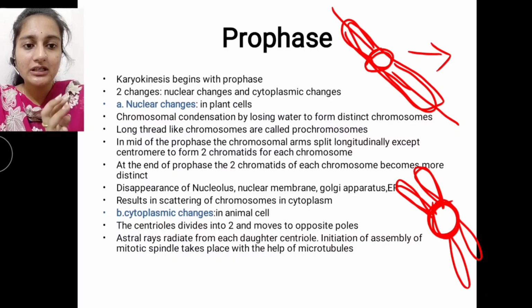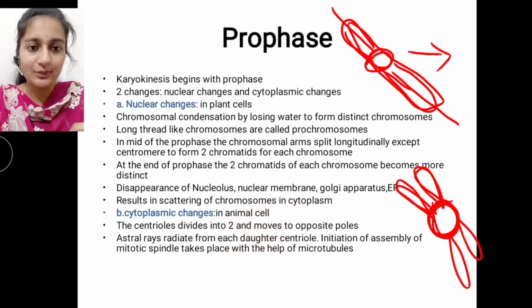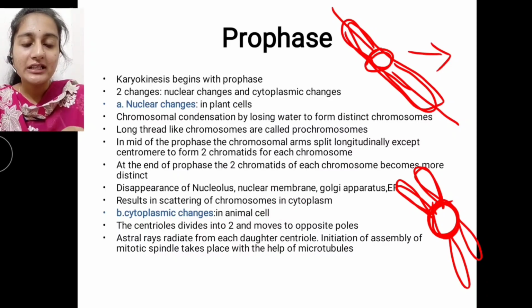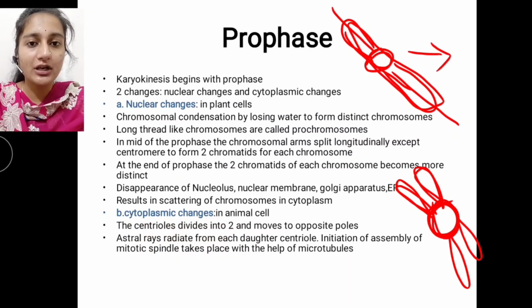So let's look at the changes in animal cells. In an animal cell, we can see only the cytoplasmic changes. Those are the centrioles, which are a type of cell organelle present in the cytoplasm.